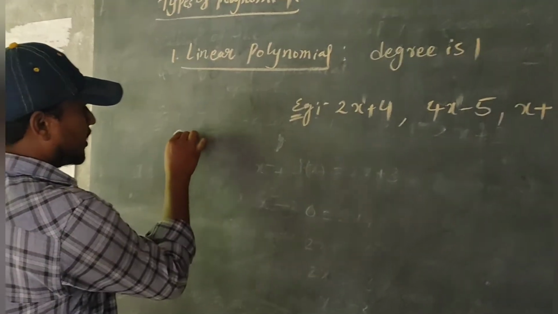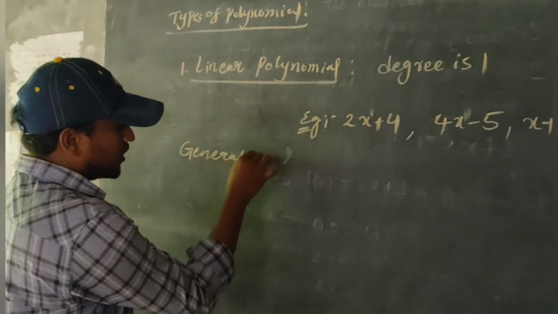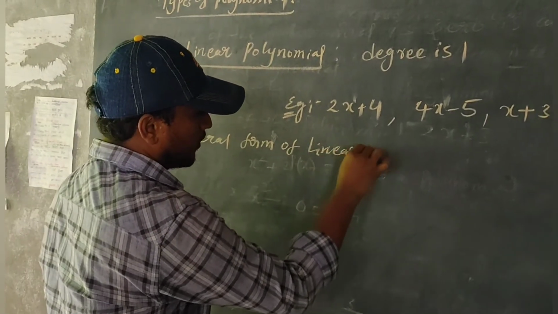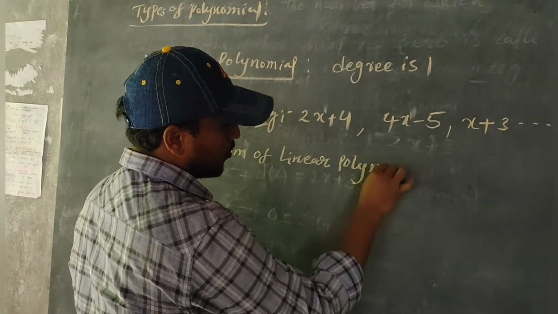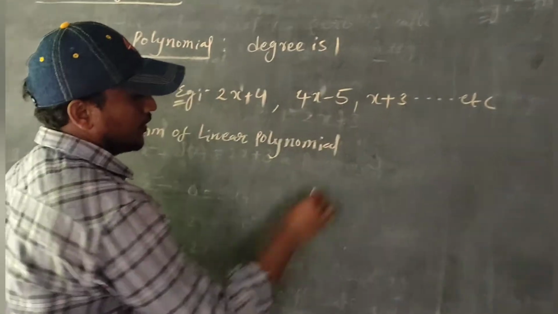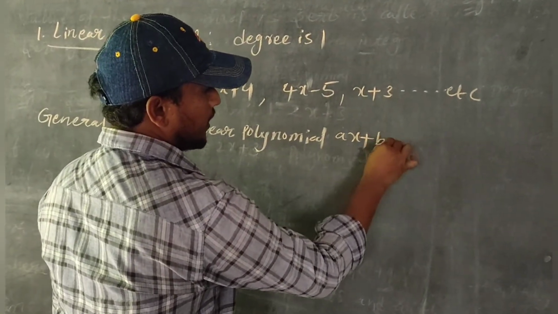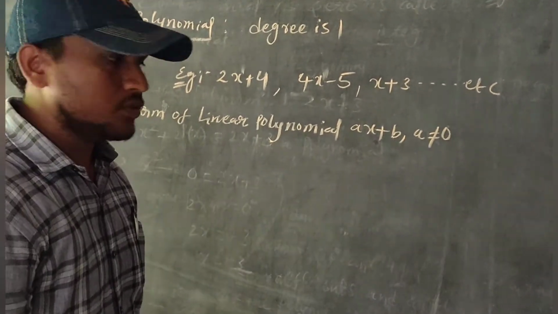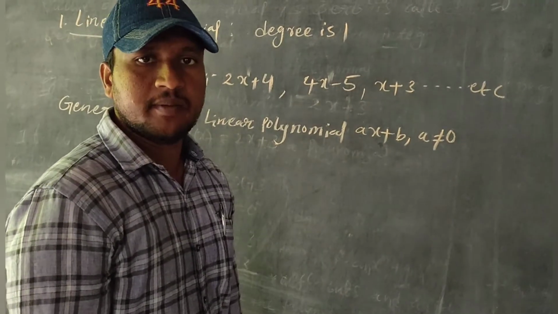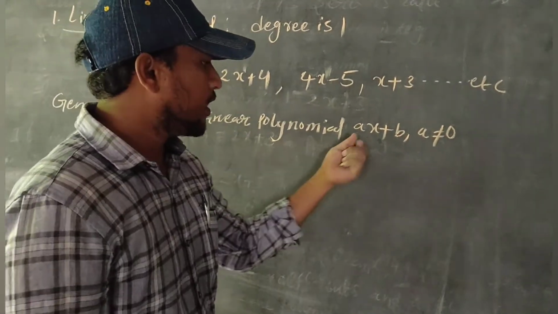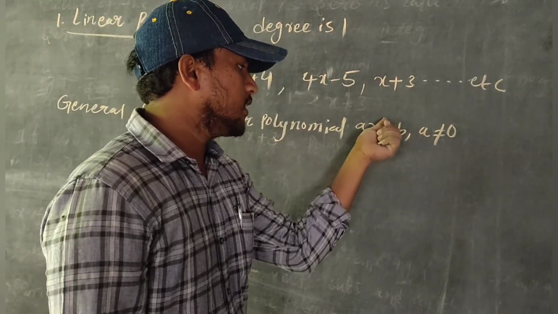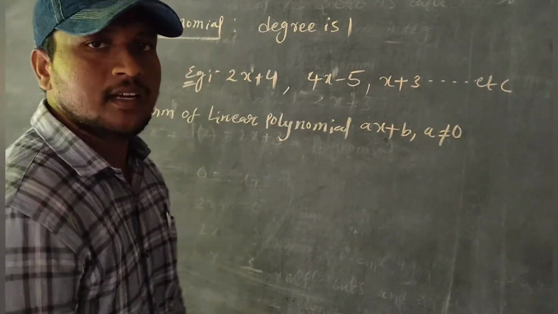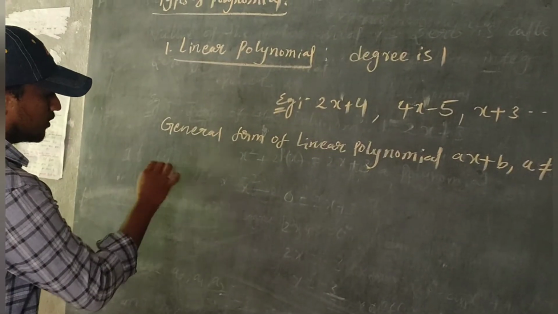What is the general form of a linear polynomial? The general form of a linear polynomial is ax plus b, where a is not equal to 0. Ax plus b, very important. Why? Because the highest power of the variable, the degree, is 1, so it is called a linear polynomial.